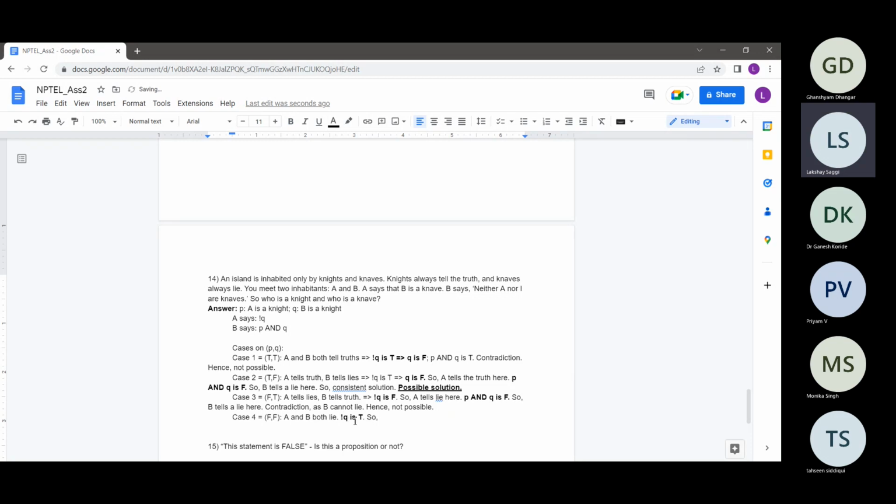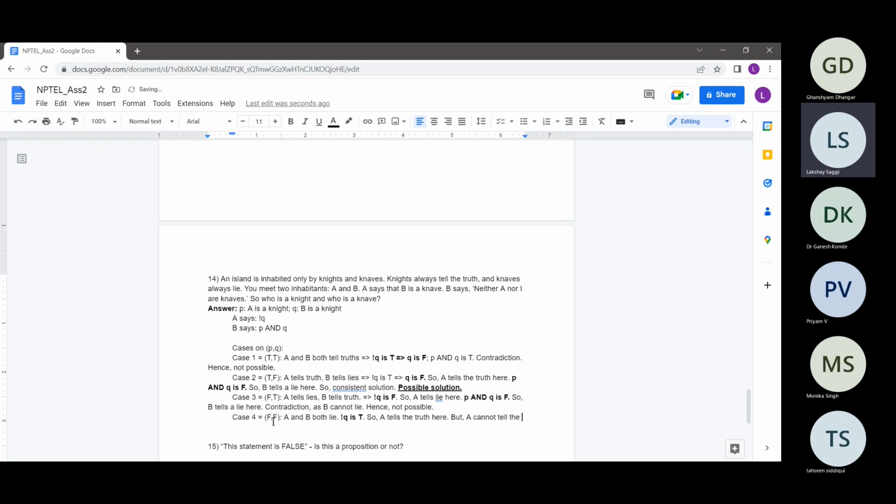So what A was saying was the truth actually. So A tells the truth here. But we assume that in this case A was a knave, and A cannot tell the truth as he's a knave.